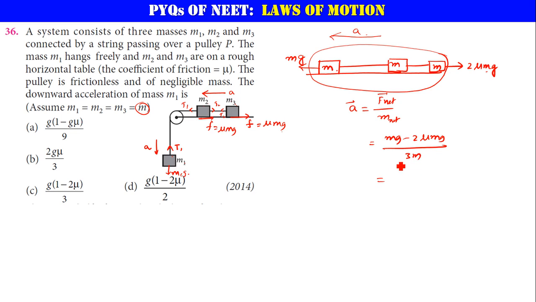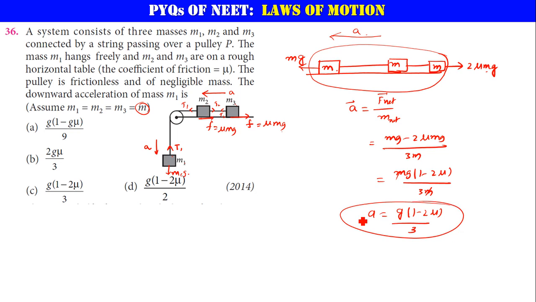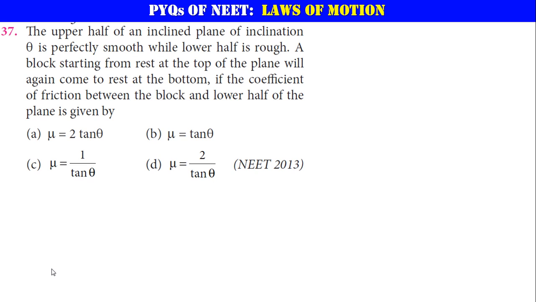Okay, if I take mg common, I get 1 minus 2 mu, divided by 3m. The m term gets cancelled. Acceleration a is equal to g times (1 minus 2 mu) by 3. Which option is correct here? Option C. Alright, yes. Next, the upper half of an inclined plane of inclination theta is perfectly smooth, while the